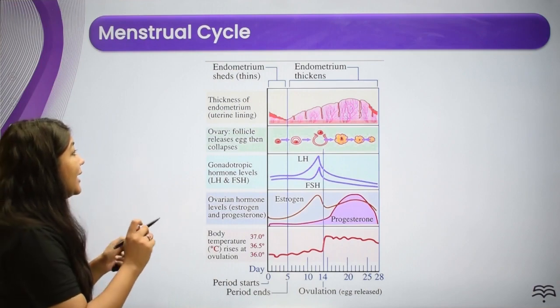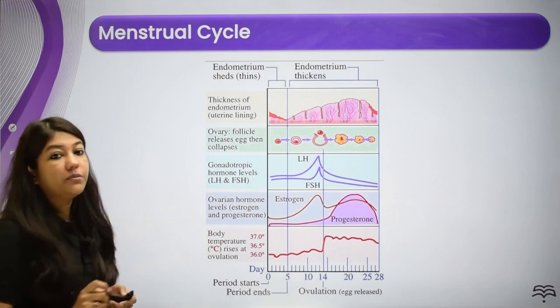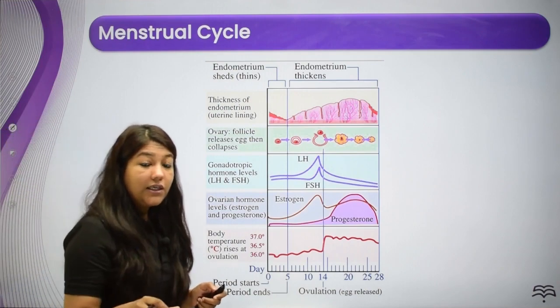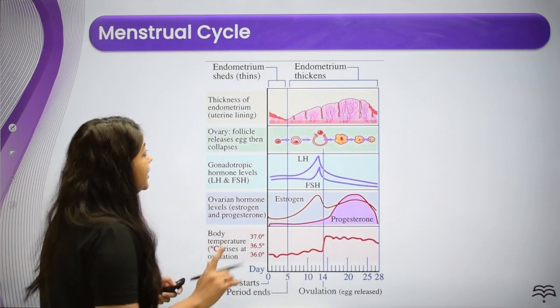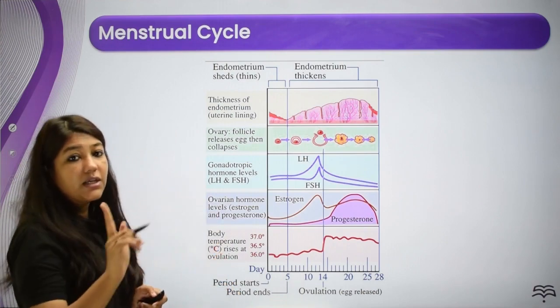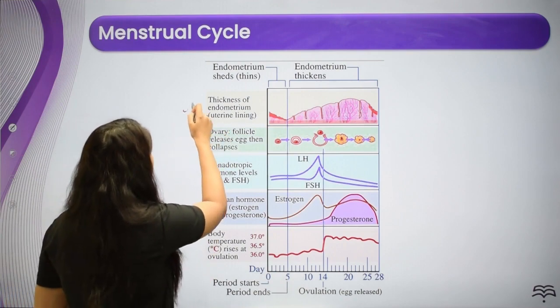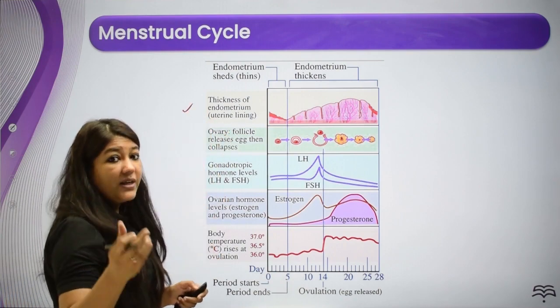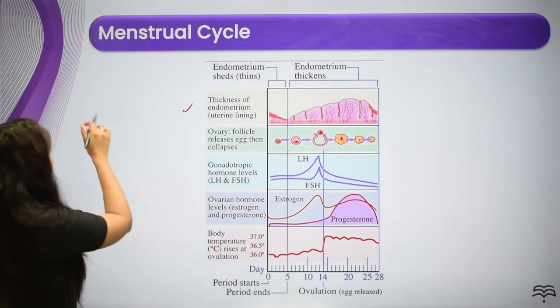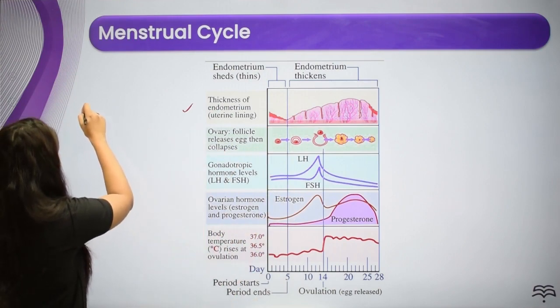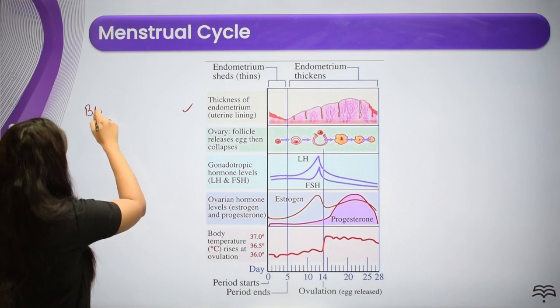Before that, let's have a look at the summary of the menstrual cycle. What all things we have to focus on? During the entire cycle, we'll be talking about the thickness of the endometrium. Phases we have already established. First is the bleeding phase.